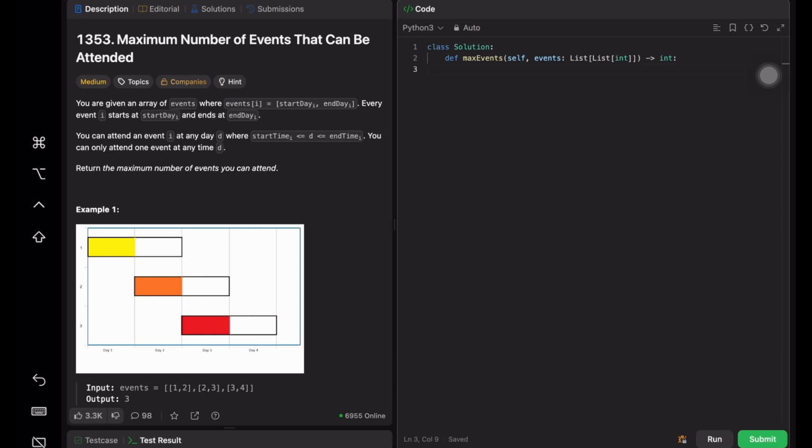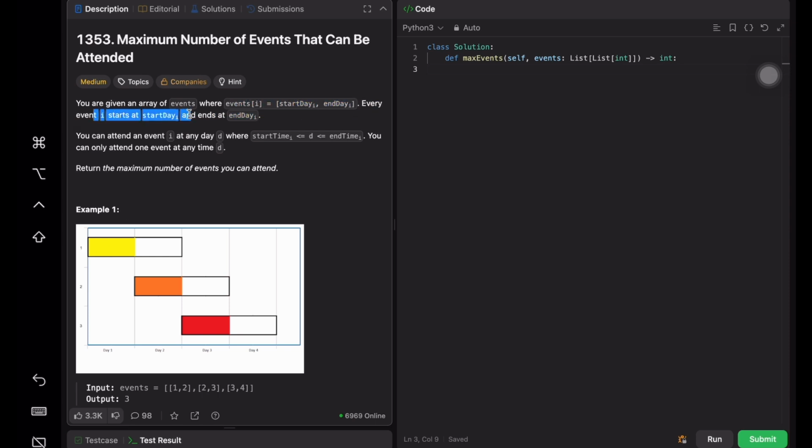Today we are going to solve day 7 of the LeetCode challenge, maximum number of events that can be attended. If you look into the problem statement, you are given an array of events, with a start date and an end date for each.